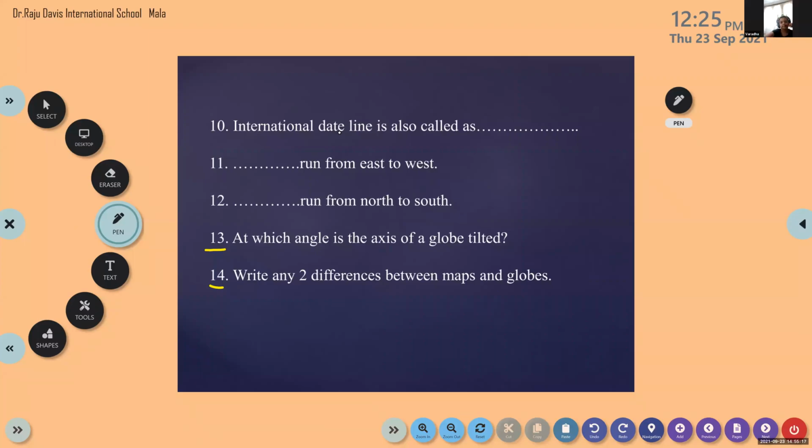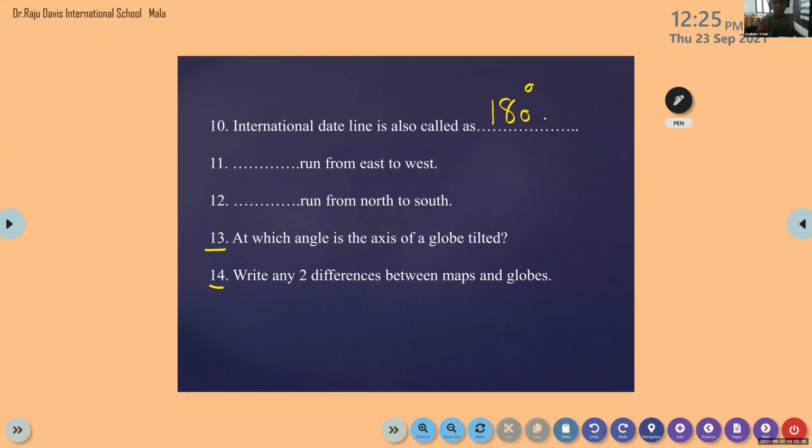Yes, Sarah? 180 degree meridian. 180 degree meridian. Very good. That's easy. So the international date line is also called as 180 degree meridian.